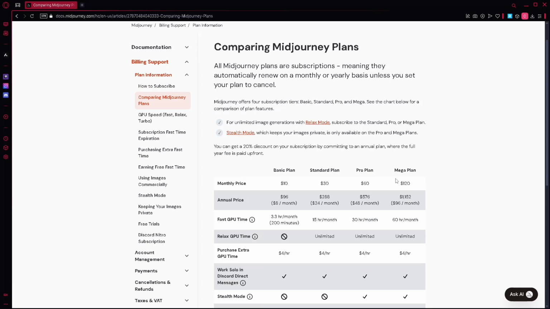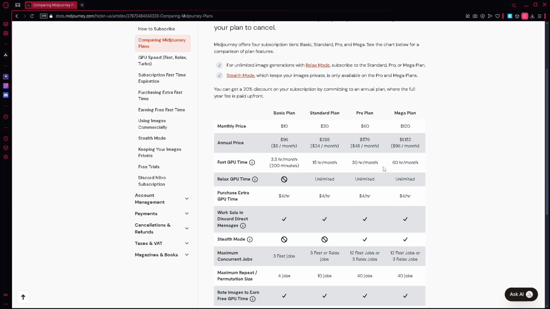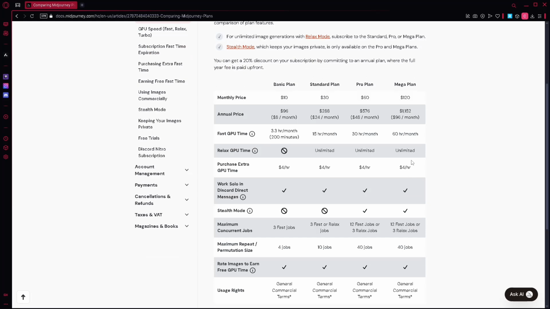Now, some of the key features are fast GPU hours, time allocated for immediate image generation with priority. Relax mode allows unlimited image generation at a slower pace depending on server load, and stealth mode keeps your generated images private, available in Pro and Mega plans.